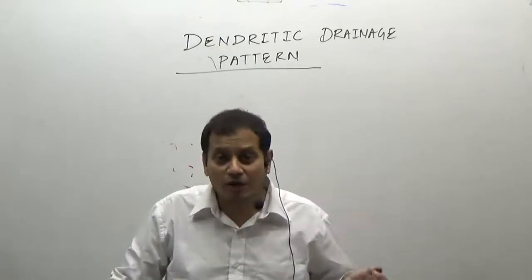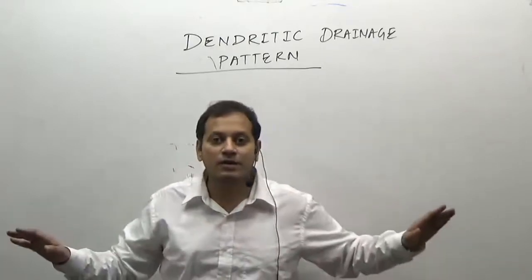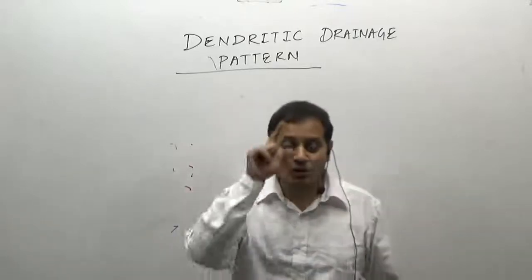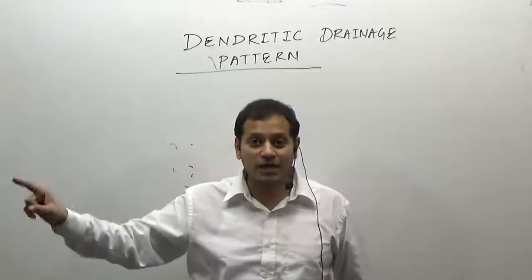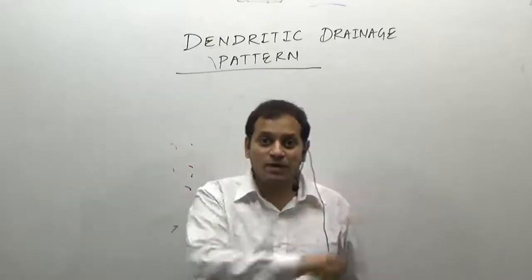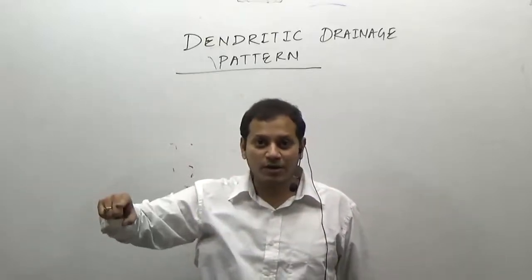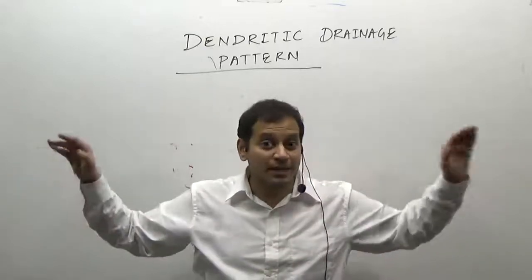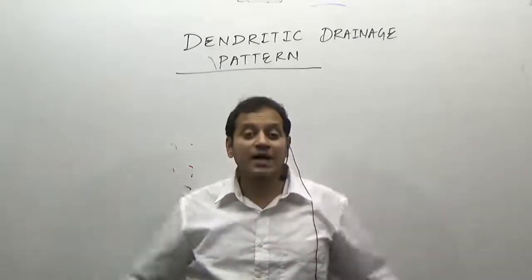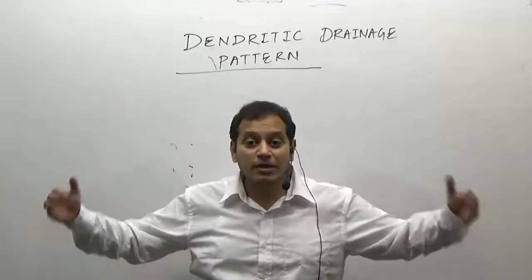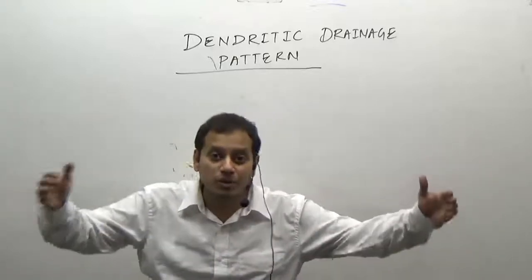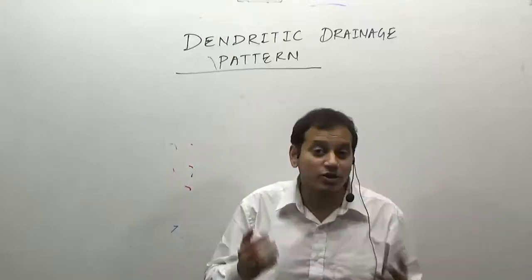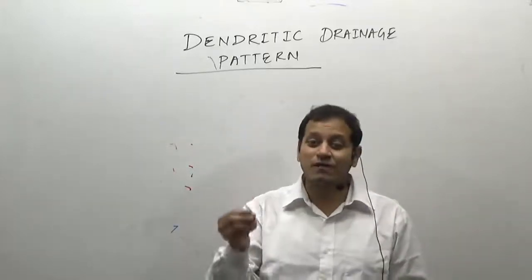What is the kind of rock? There is the same kind of rock, that is alluvial soil. How is the slope? When you are coming from Chandigarh to Delhi or from Delhi to Lucknow, you are not passing over a larger mountain. No, it is a flat surface. That is why this area is known as a plain. And why is it known as an alluvial plain? Because it has been formed due to deposition of alluvial soil. The nature of alluvial soil is that it is a soft soil.